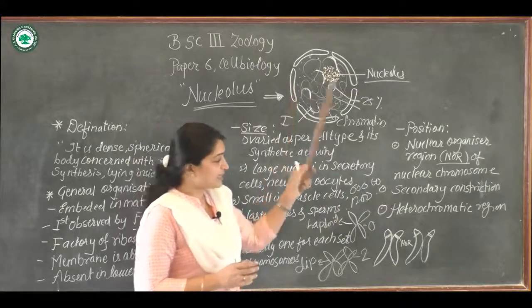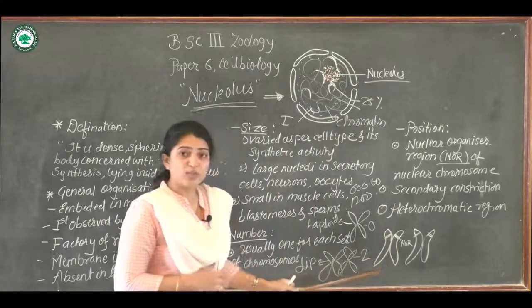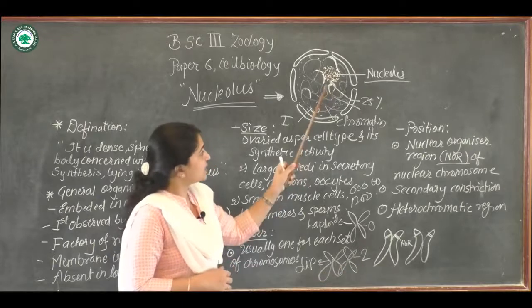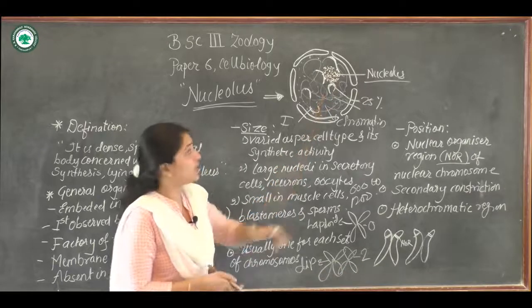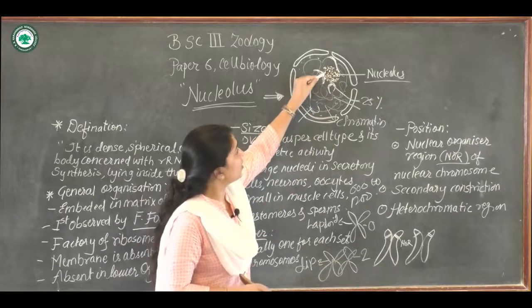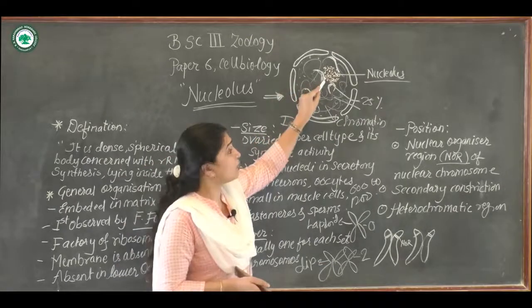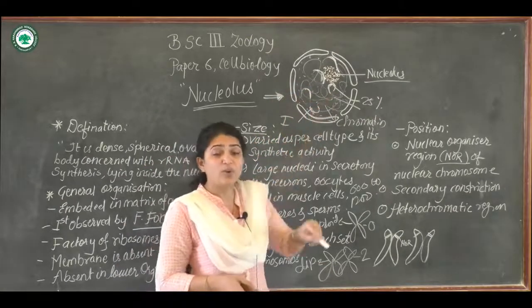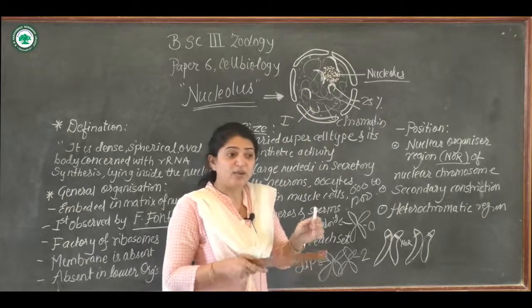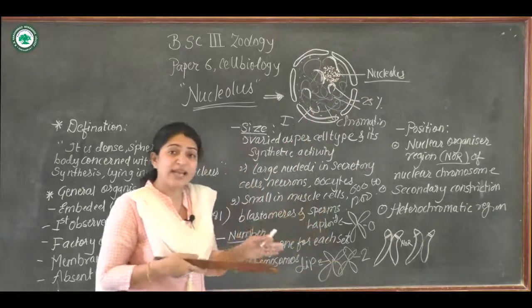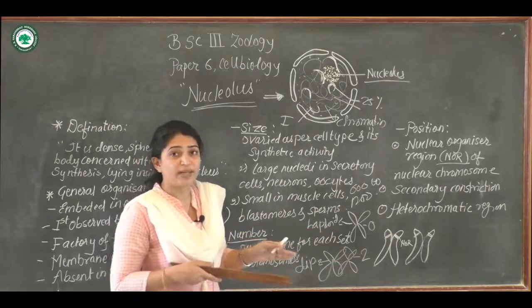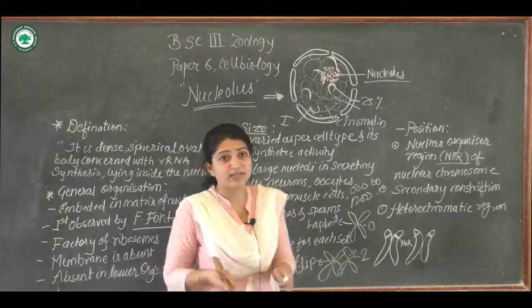In this stage, the dense or dark regions of the chromosomes are called heterochromatin, as I told you in the previous lecture, and the lightly stained regions are called euchromatin, which are active in protein synthesis.